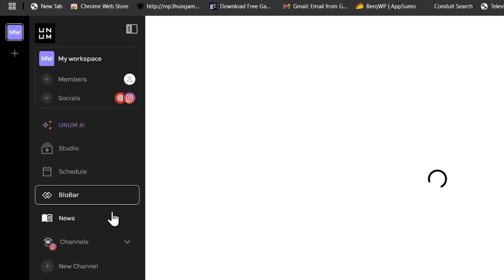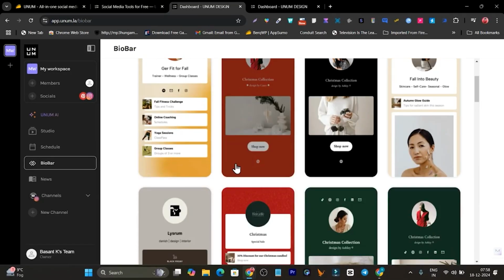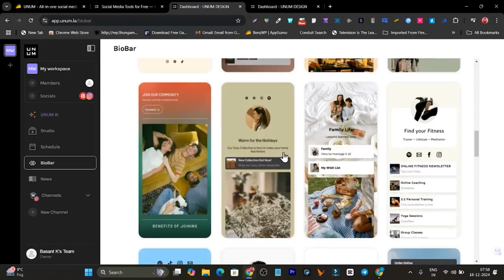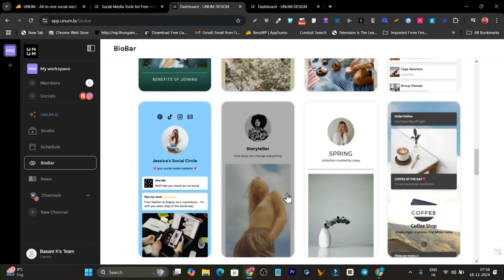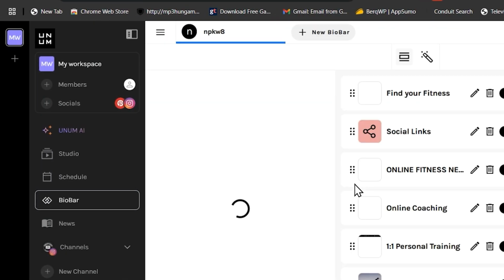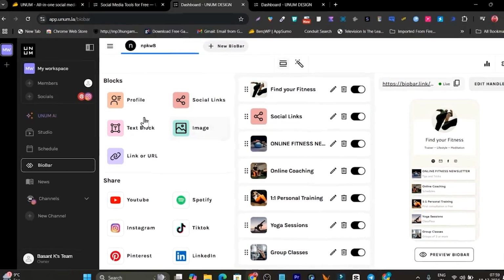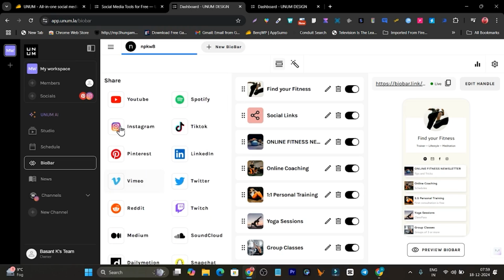This is the bio bar. Basically, with its help you can create your link in bio pages, and these are the different templates available. You can select any of these ones. For example, you are going to promote products. This bio page looks really good, so let me select this one, and now you can see I can customize it according to my need, like profile, social media. I can add my social channels here, and this is how it is going to look.